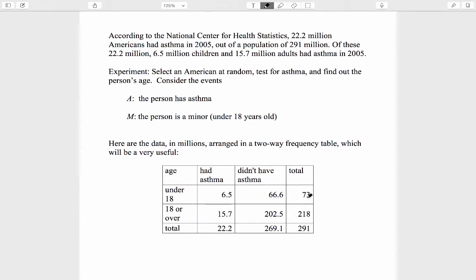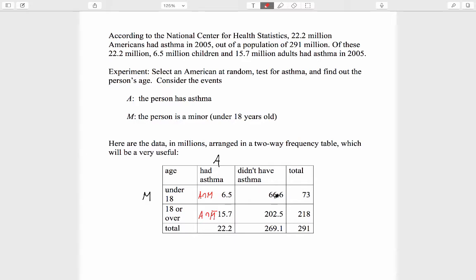Since this row represents the event M, and this column represents the event A, this entry in the table, the 6.5, represents the number of outcomes in the event A intersect M, or M intersect A. The number of people in the event A and also in the event M equals 6.5 million. Similarly, these 15.7 million are in the event A, and they are in the event M complement. They are not minors. They have asthma, and they are not minors.